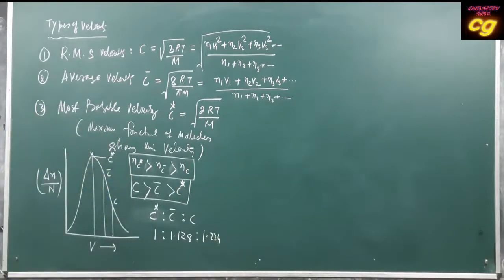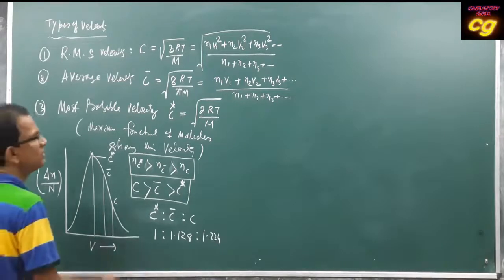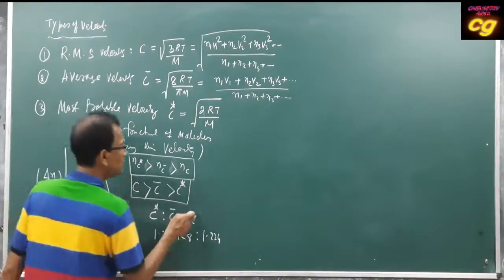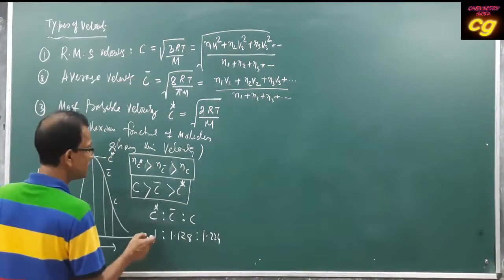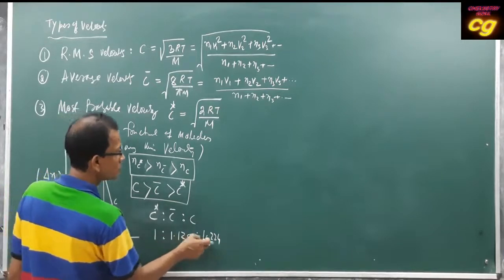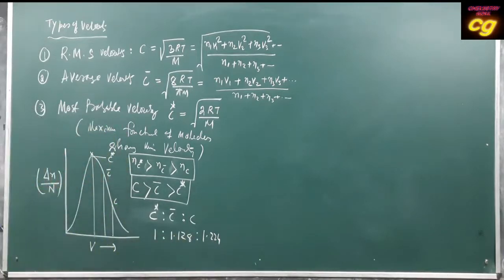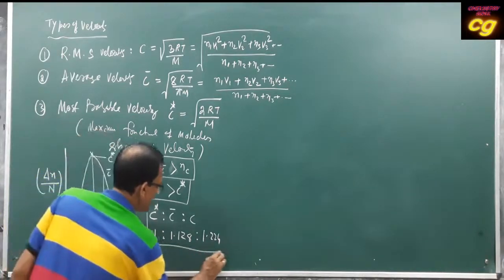You see, the ratio of most probable velocity to average velocity to root mean square velocity is 1 to 1.128 to 1.224. So this is an important relation. This is also an important relation.